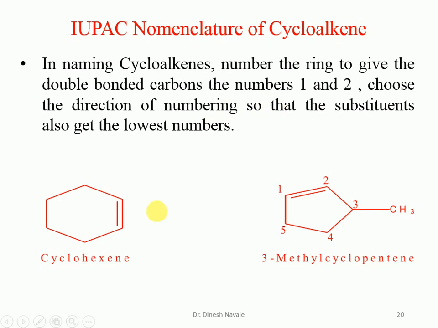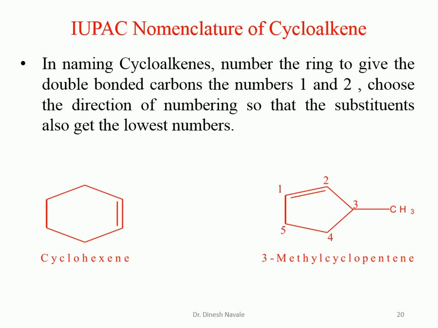So six carbon atoms are there, so it is a hexane, a six-carbon ring. But it is cyclic, so it is a cyclohexane. But the "ane" of the alkane will be replaced by "ene" in case of the olefin as the functional group. So it is going to become cyclohexene.